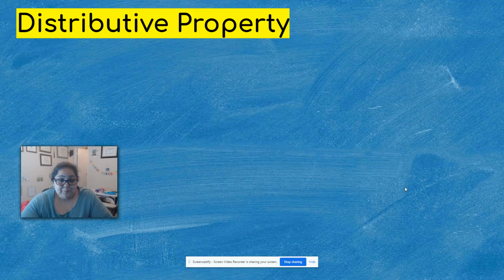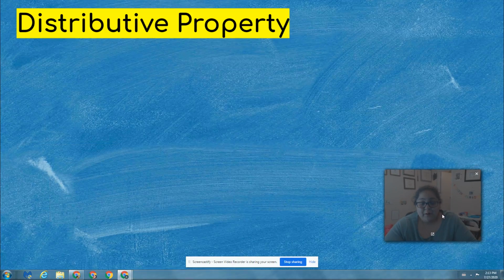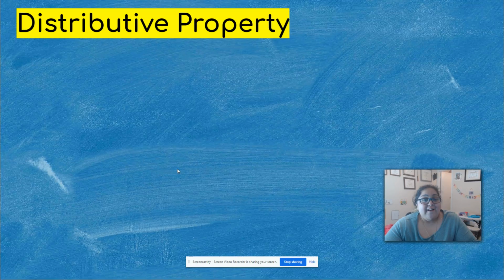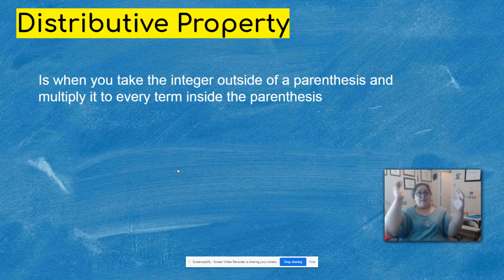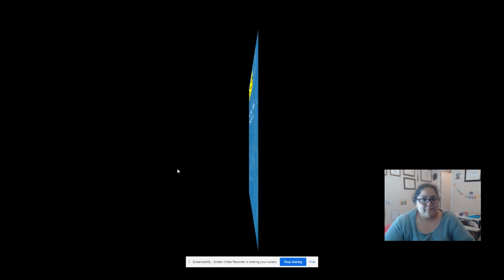All right, distributive property. Well, what does the distributive property mean? That means that I'm going to have a number in front of the parentheses or behind the parentheses. It's going to be just right outside the parentheses, either in the front or in the back. And I'm going to multiply whatever that number is to everybody inside. Everybody inside needs to get multiplied by whatever's outside.